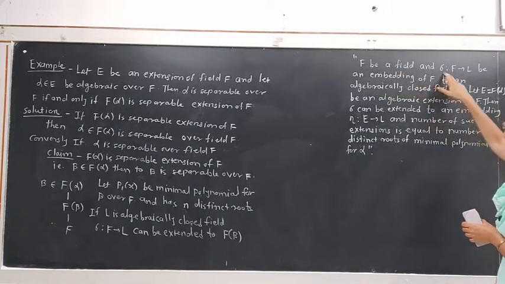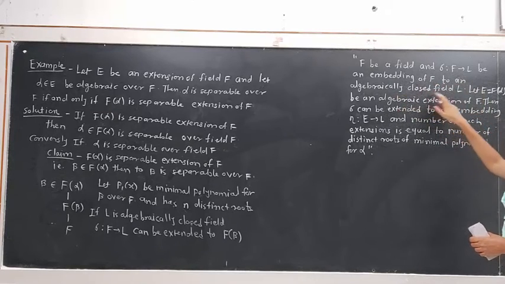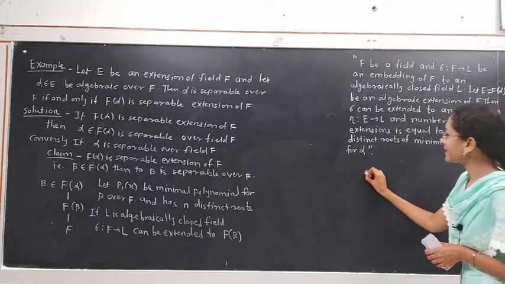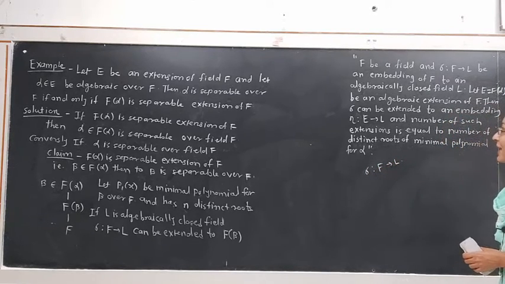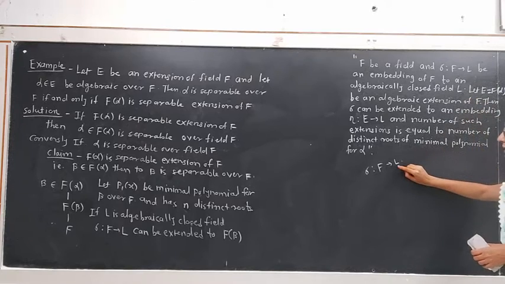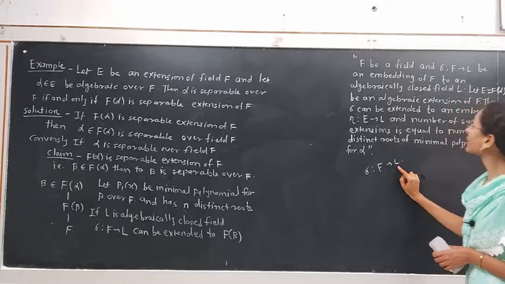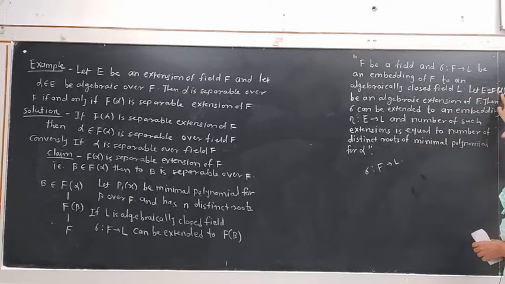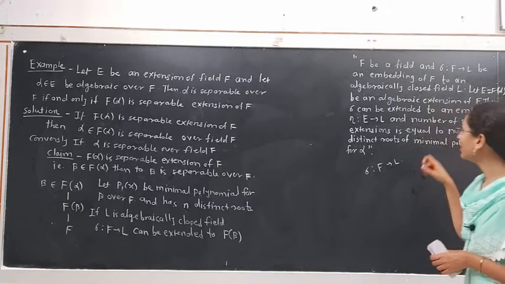Let F be a field and sigma from F to L be an embedding, that is, a homomorphism of F to an algebraically closed field L. This means there are no proper algebraic extensions for the field L. Let E equal to F(alpha) be a simple extension, an algebraic extension of F. We know that every finite extension is an algebraic extension.